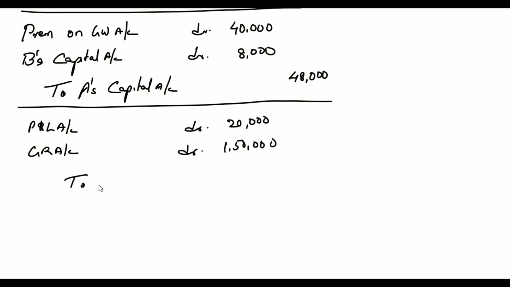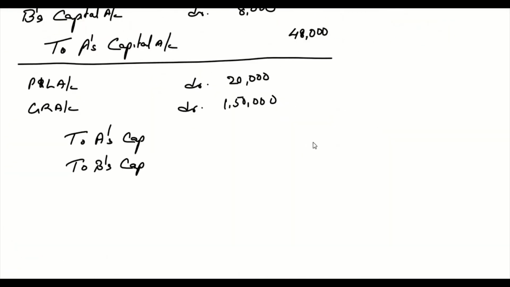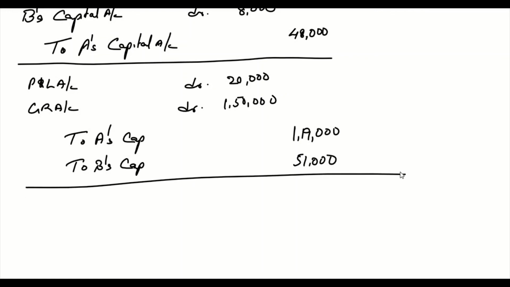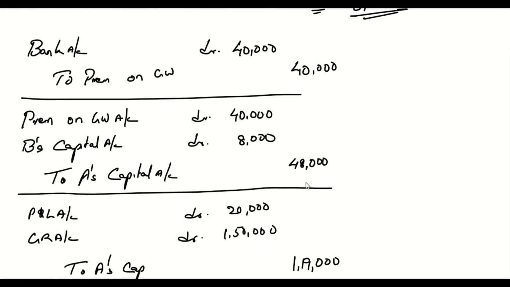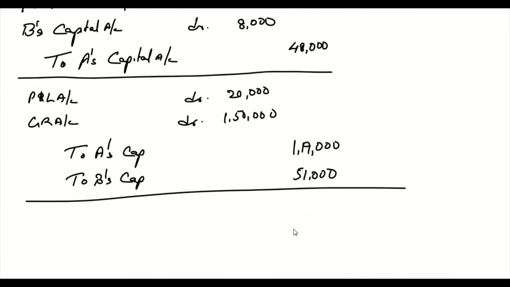This has to be distributed to old partners, to A's capital and B's capital in their old profit sharing ratio, which is 7:3. So 1,70,000 into 7 by 10 is 1,19,000, and 51,000. Only 3 journal entries for this question. So we completed question number 40.